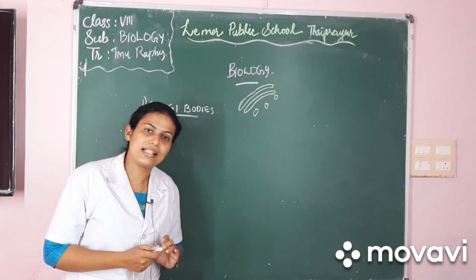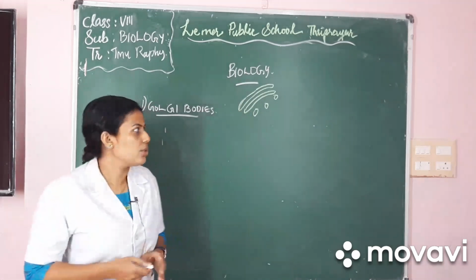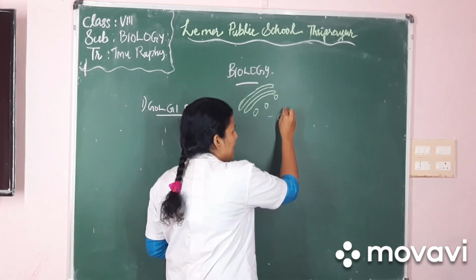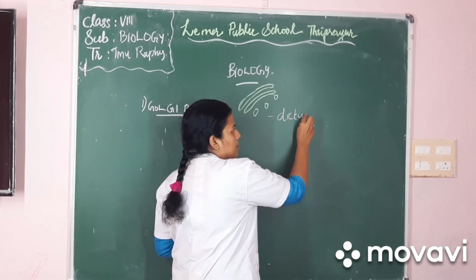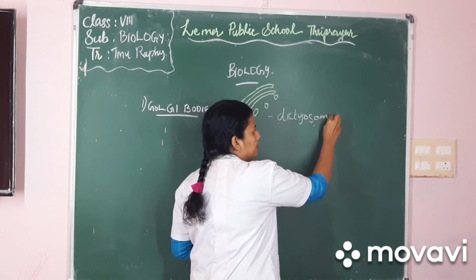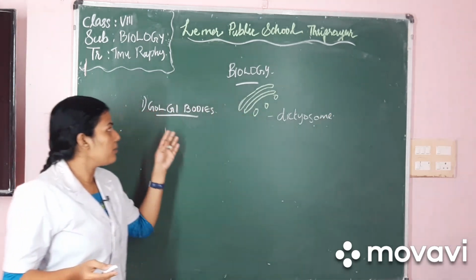And in plant cells, Golgi bodies are called dictyosomes. So that's all about Golgi bodies.